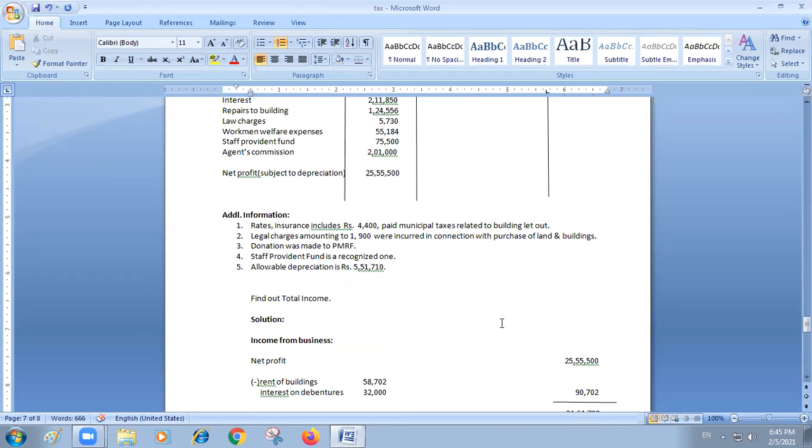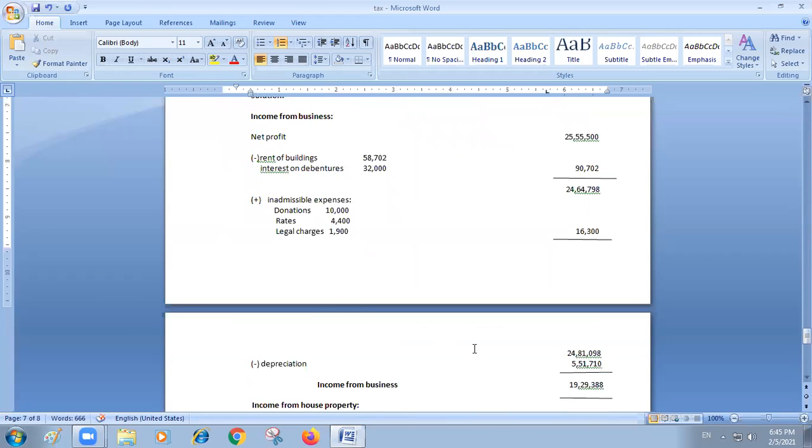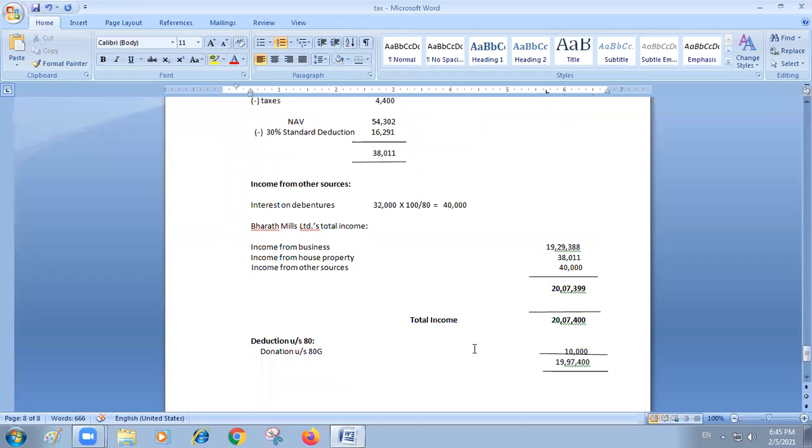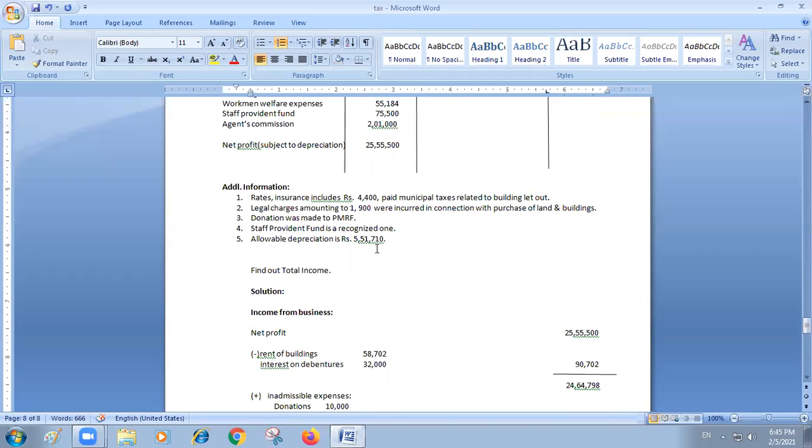At your degree, you must have studied it. Do you have any idea? No, sir. Okay. PMRF means Prime Minister Relief Fund.